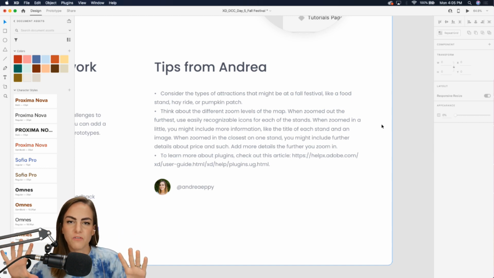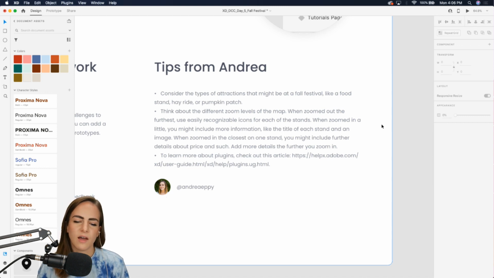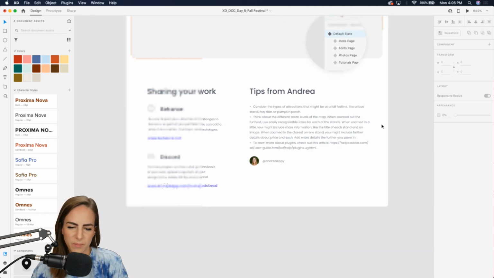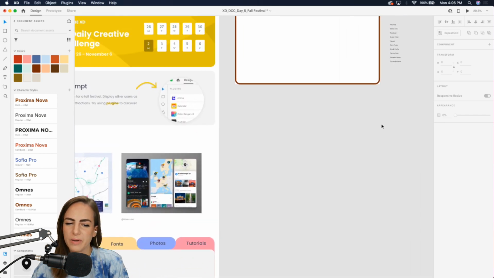Maybe you zoom in a little bit further, and I'm not going to focus so much on this particular thing today, but just something to keep in mind. When you zoom in a little further, you maybe want to see a little bit more information. So maybe it's the title of the stand, maybe it's an image. And then when you zoom in the furthest, or the closest rather, you would maybe see all of those details. So price, a lot more images, all of the details you would see on that closest zoom in. So, things to think about when zooming.